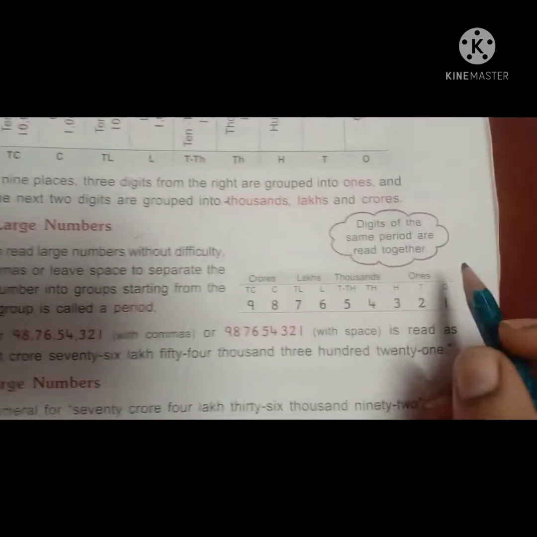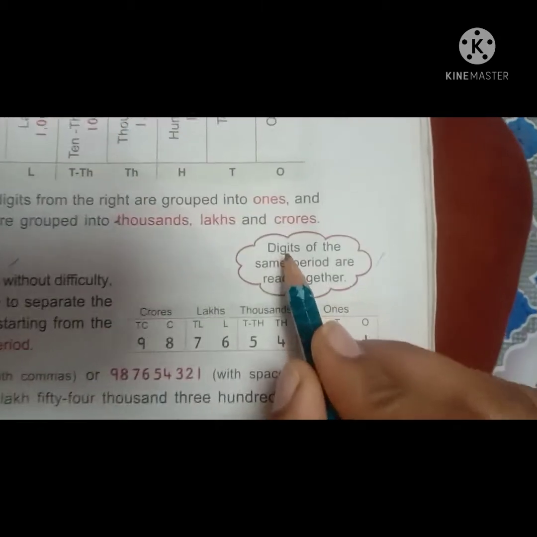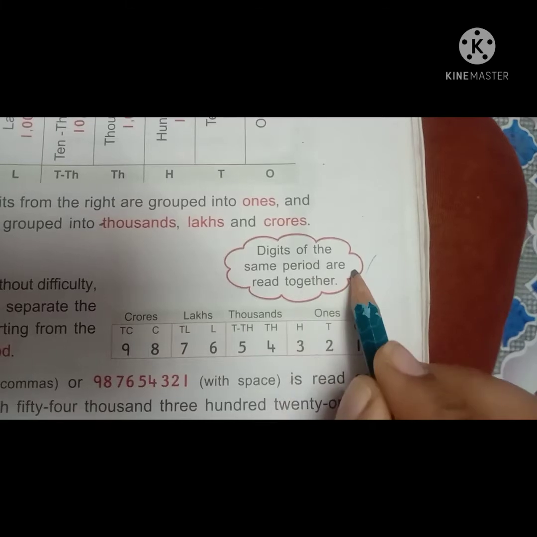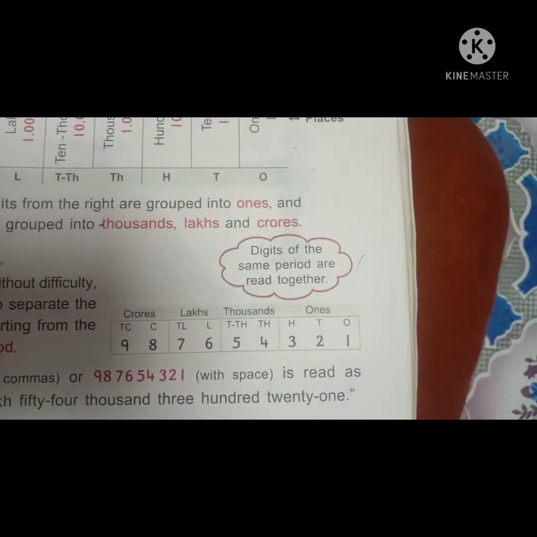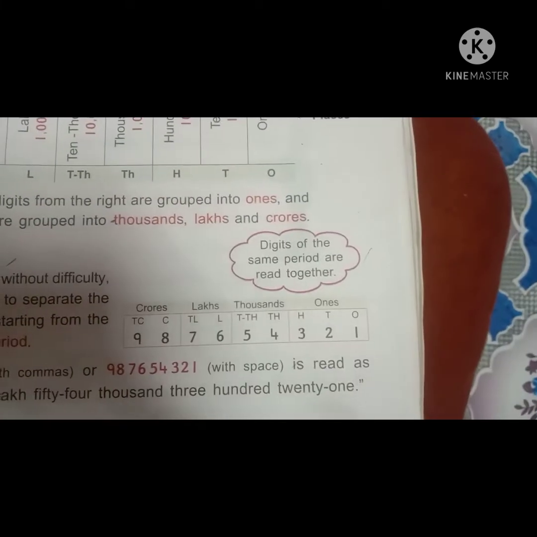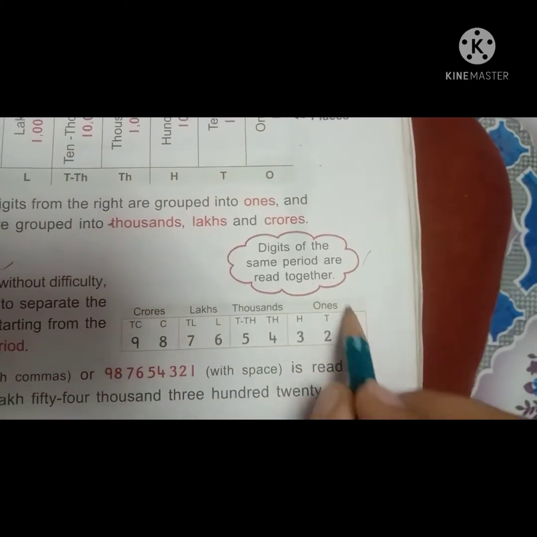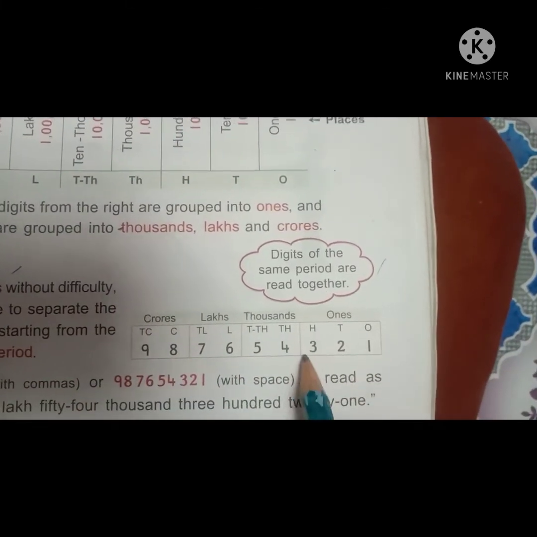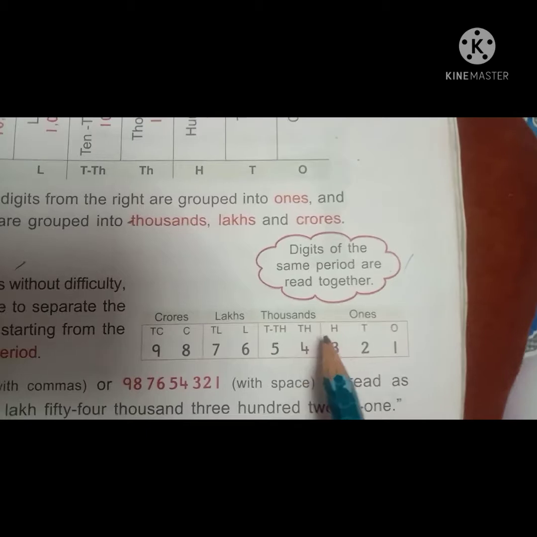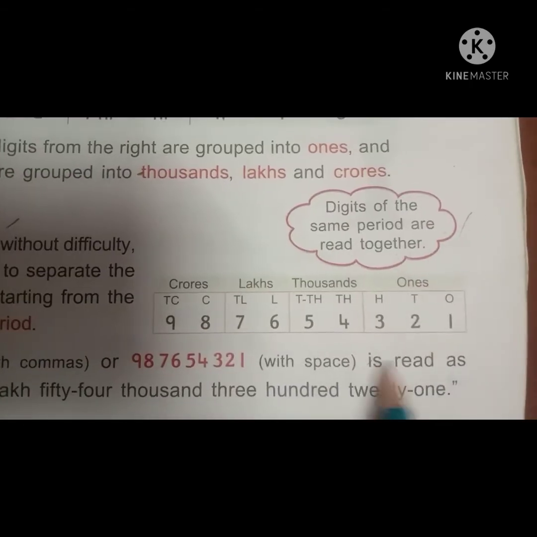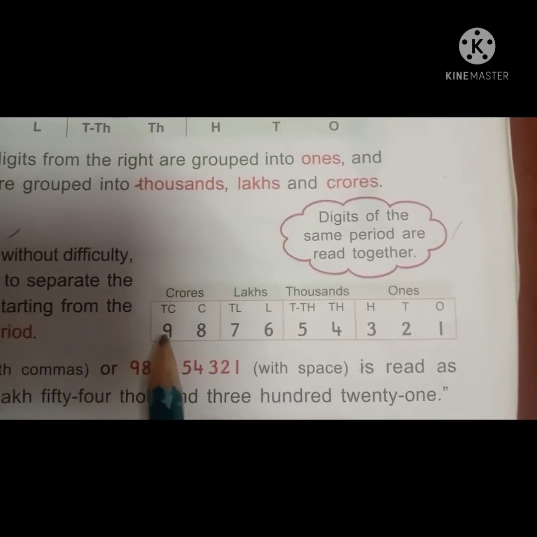Now see here. Digits of the same period are read together. Again, digits of the same period we have to read together. Here is a number in a box. Read this large number, children.